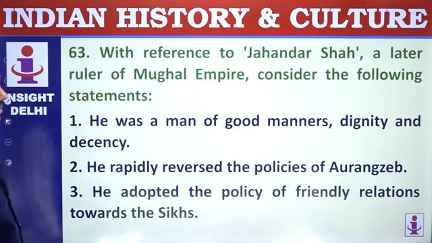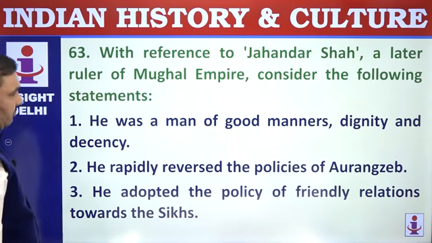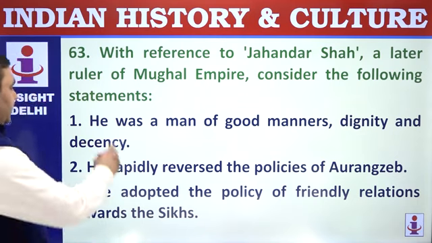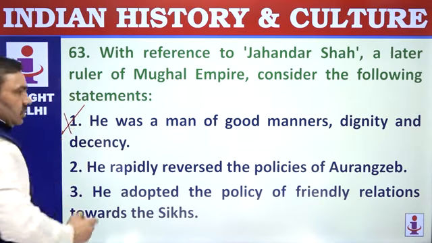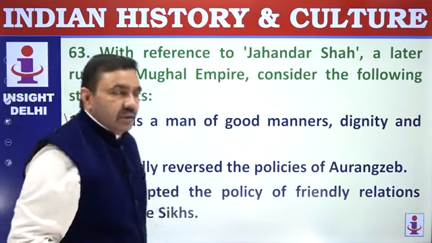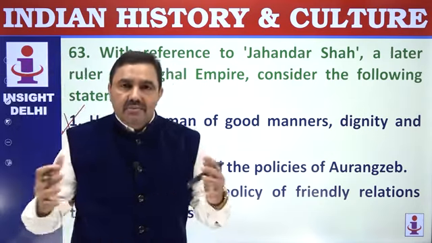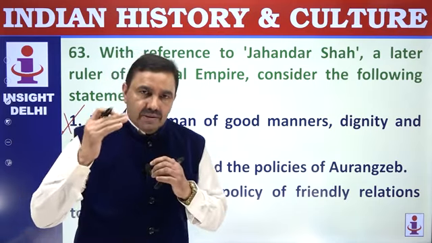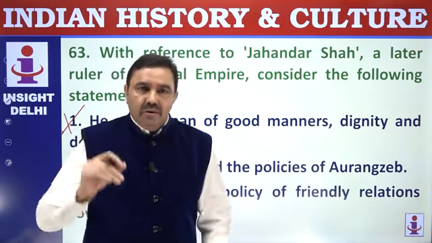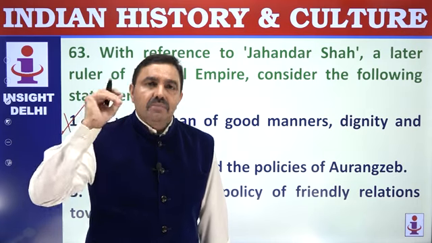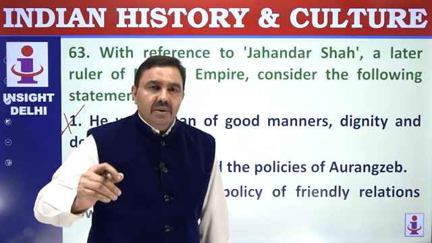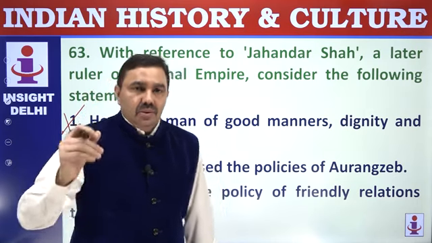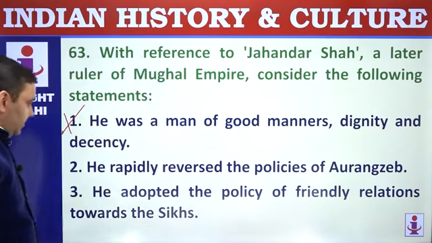63. With reference to Jahandar Shah, later Mughal ruler, he was a man of extremely pathetic manners. He used to roam around with a lady called Lal Kunwar in the vegetable market. The women selling vegetables in that market used to abuse him and often throw spoiled potatoes, tomatoes at him, but still he did not deter. So he was not a person of good manners.